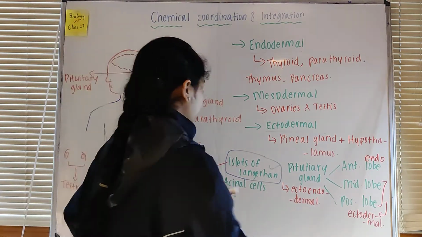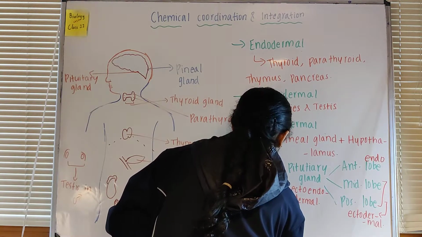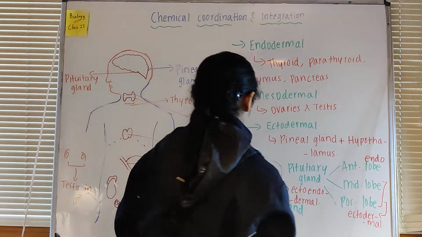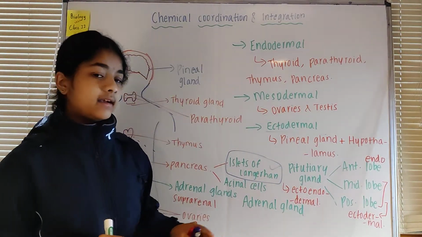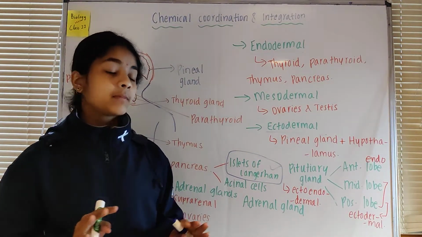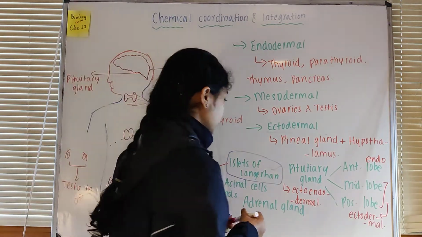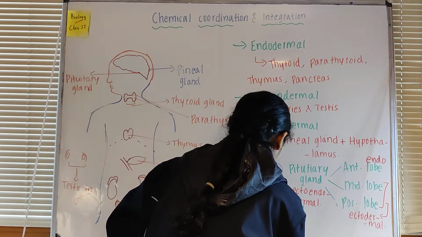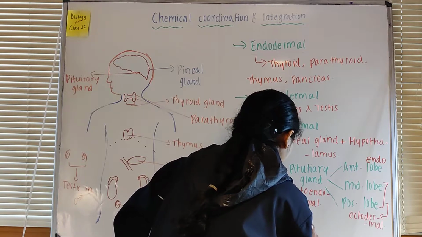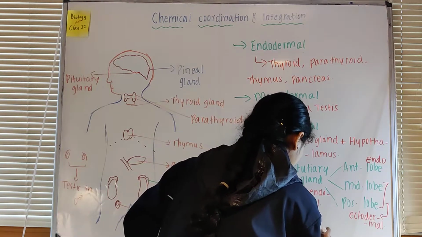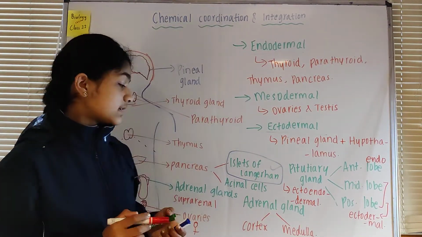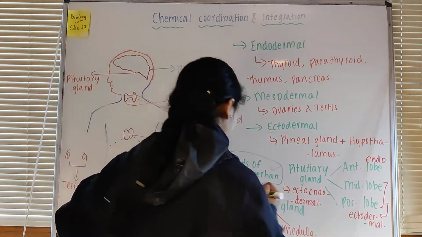Now let's talk about the adrenal gland. The adrenal gland is a mix of 2 things: the adrenal cortex and the adrenal medulla. The adrenal cortex is mesodermal in origin.